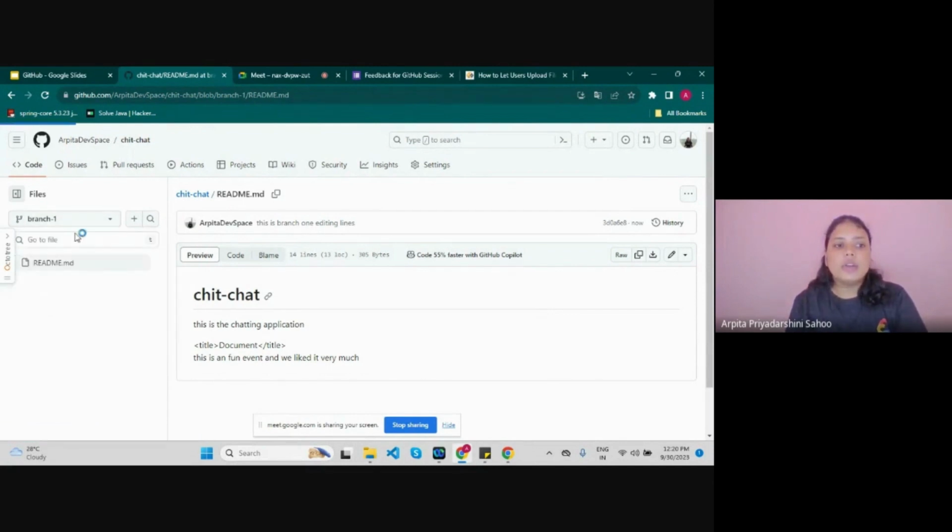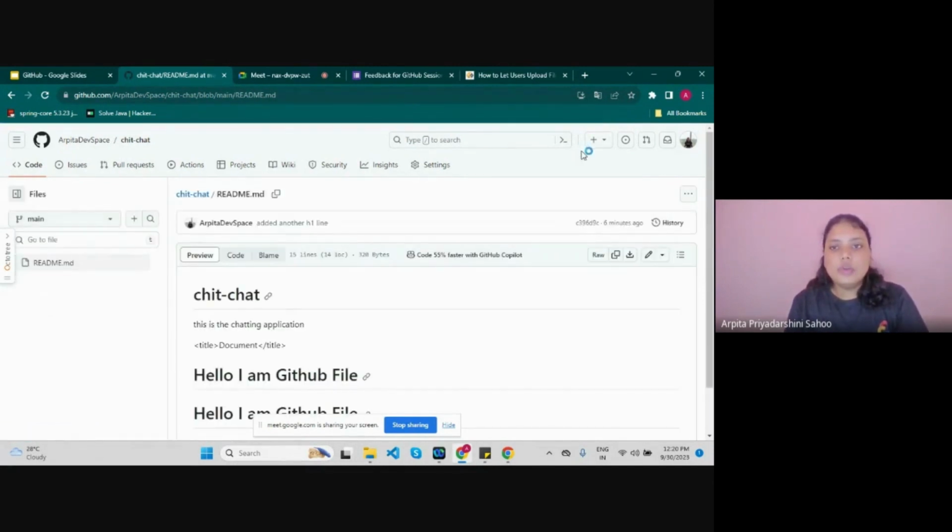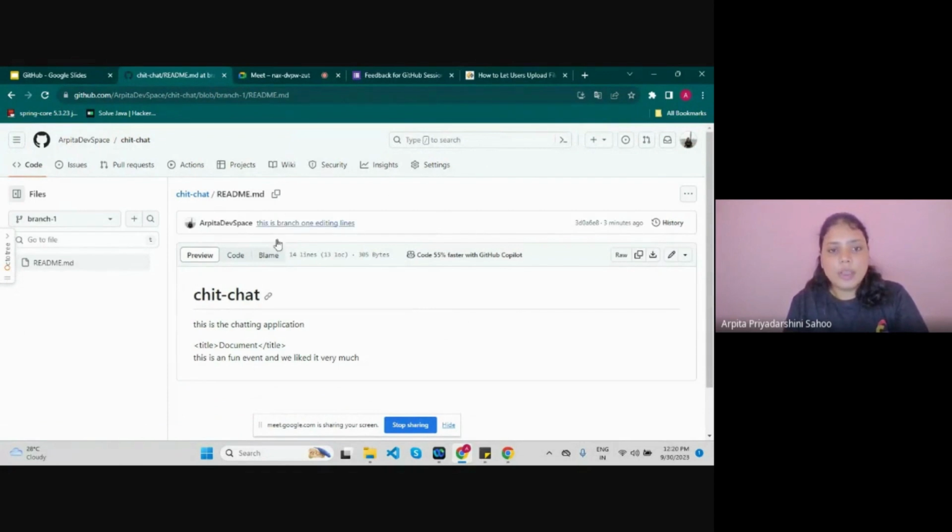For that I want to merge it to the master branch, or I want to mix the code together for a better result. For that, here I have the issues, actions, project, we will talk about it later. Here the pull request.